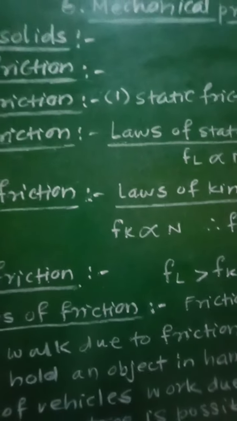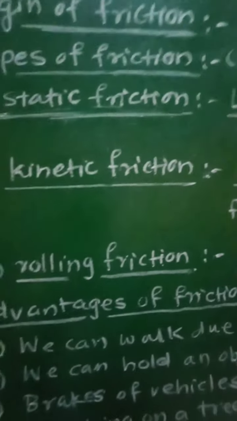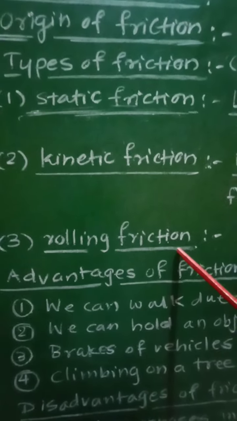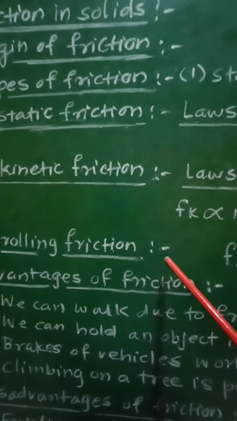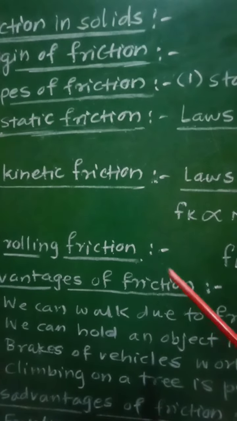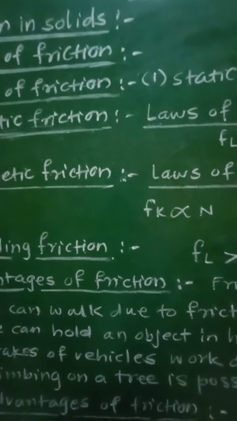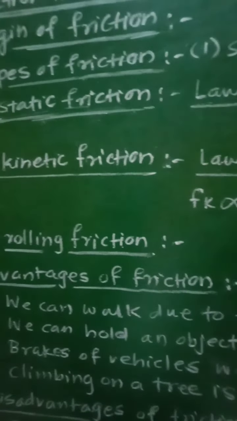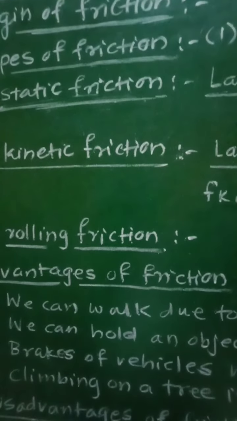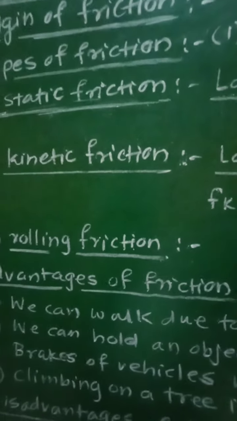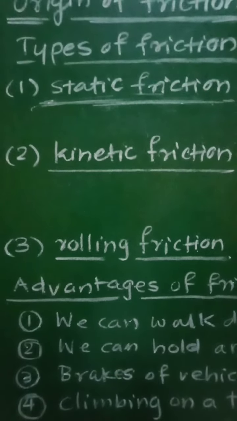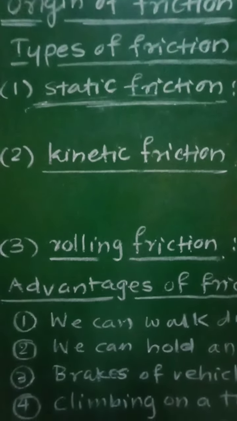And now let us see the third type of friction, that is rolling friction. When two bodies are in contact with each other and one body is rolling over the other, the friction between them is called rolling friction.